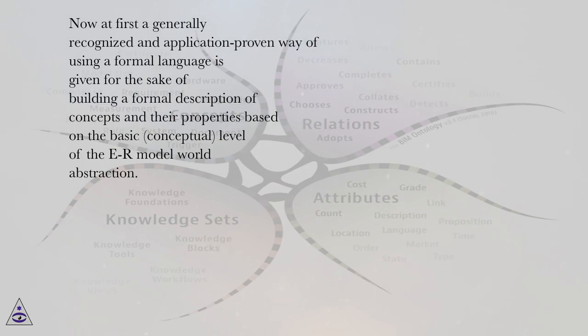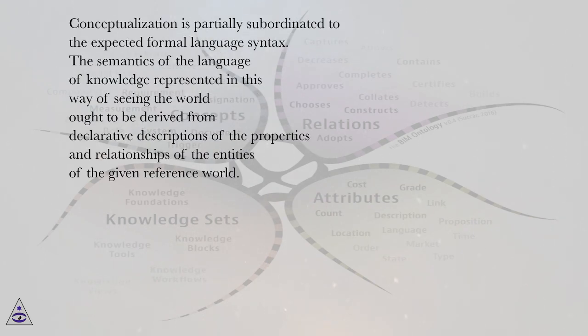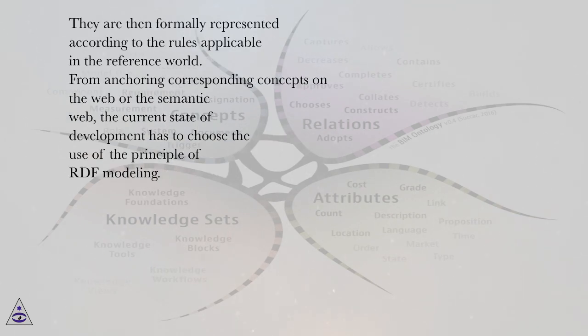Now at first, a generally recognized and application-proven way of using a formal language is given for the sake of building a formal description of concepts and their properties based on the basic, conceptual level of the model world abstraction. Conceptualization is partially subordinated to the expected formal language syntax. The semantics of the language of knowledge represented in this way of seeing the world ought to be derived from declarative descriptions of the properties and relationships of the entities of the given reference world. They are then formally represented according to the rules applicable in the reference world.